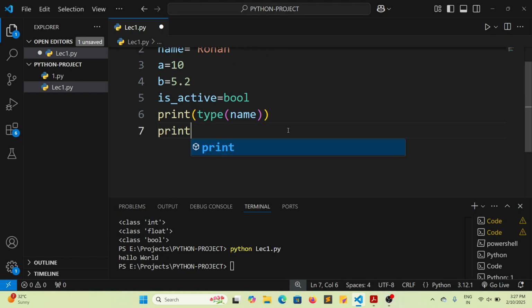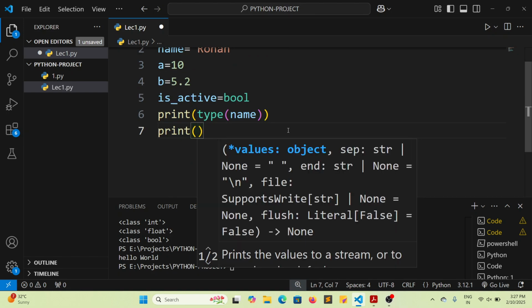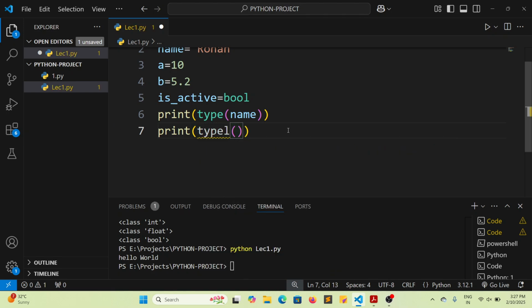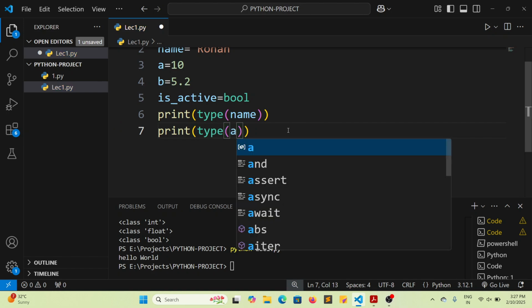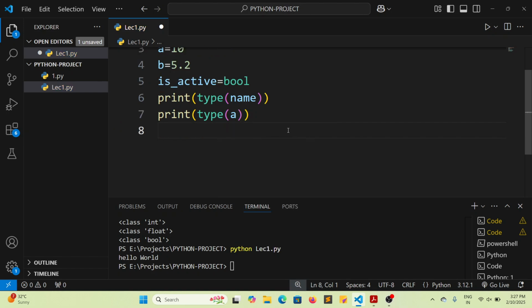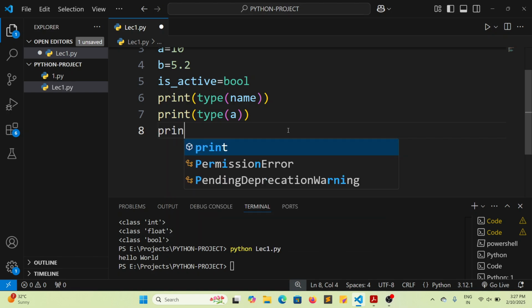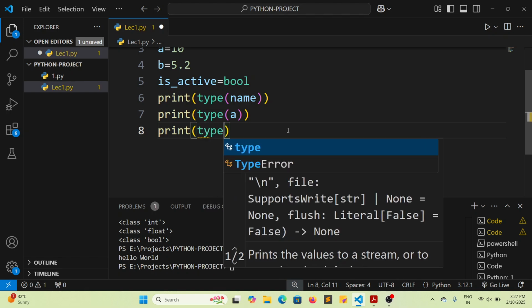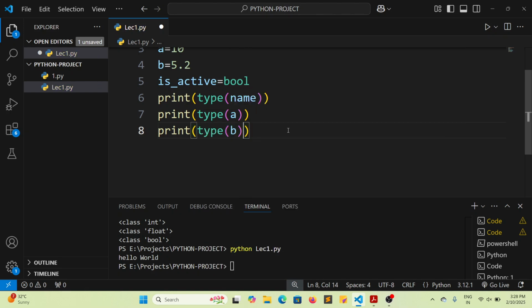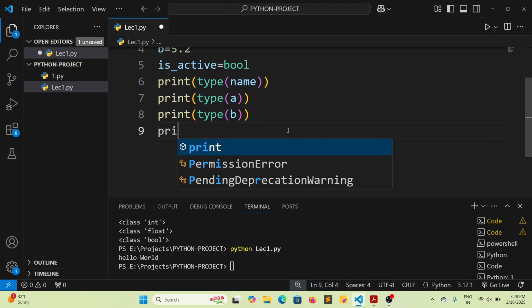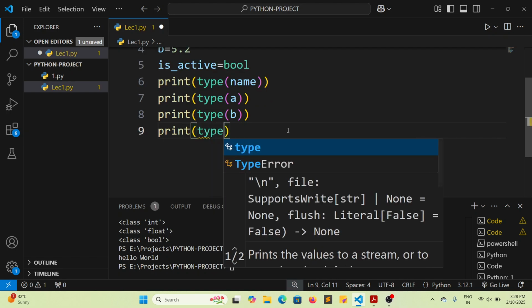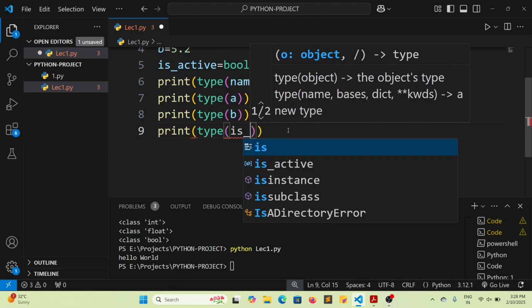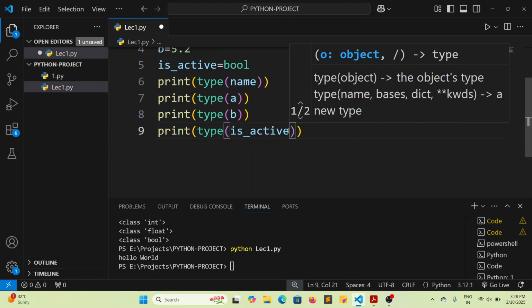Let's say we want the type of a variable A. So print type and in brackets A. We want the data type, or class, of B. So print type in brackets B. Next is print type and in brackets underscore active. So each and every variable type will be displayed.